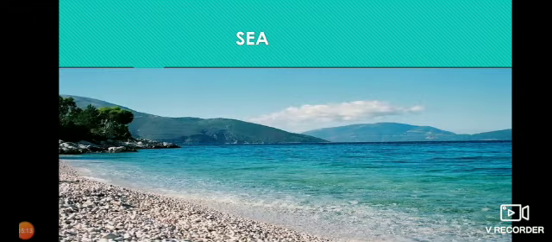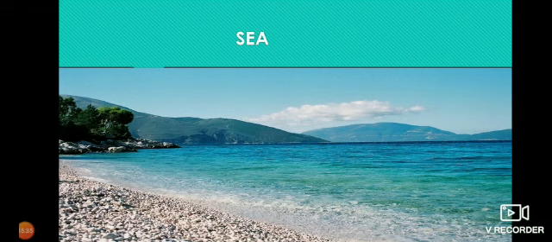Next, we move for another water body, that is sea. What do you mean by sea? Sea is generally a part of the ocean and it is partially surrounded by land. When you compare to ocean, sea is smaller. Ocean is a large water body.